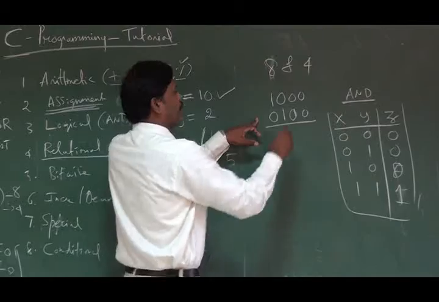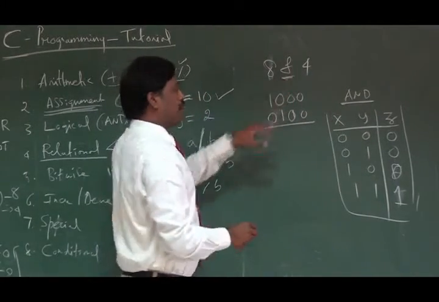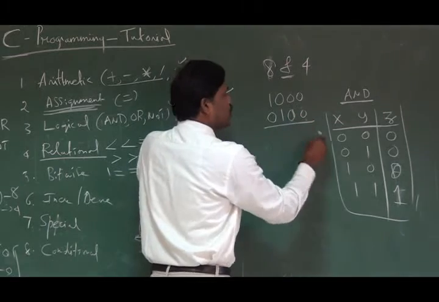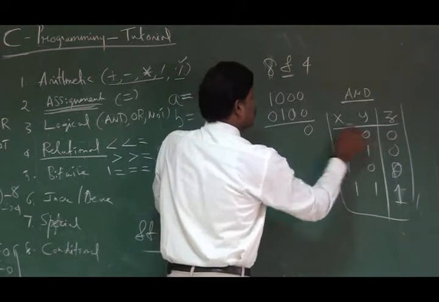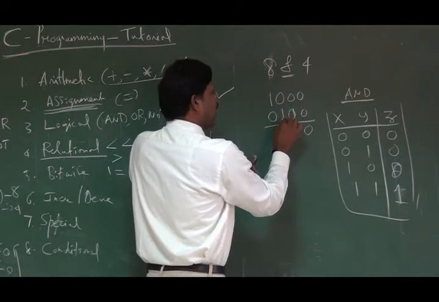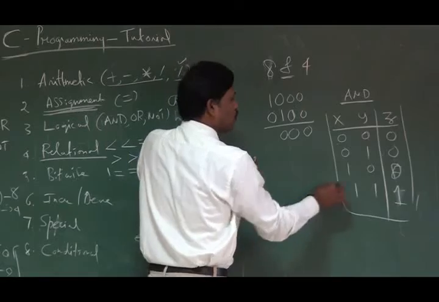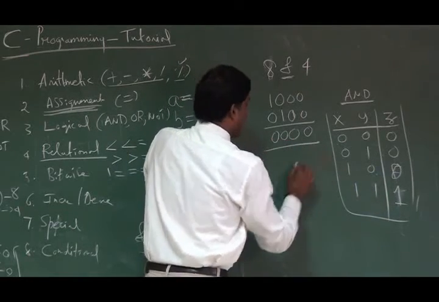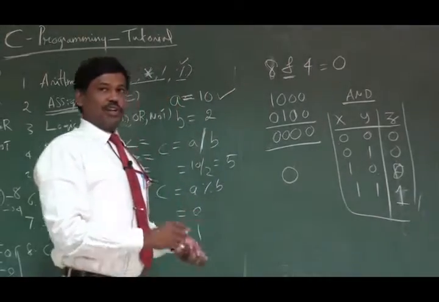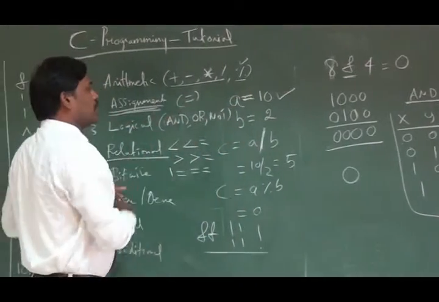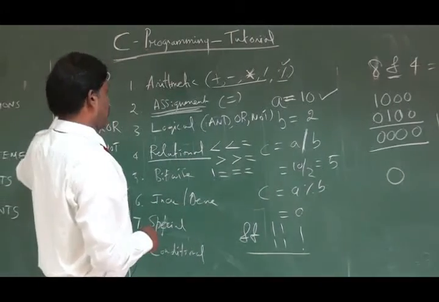So now you come over here. Here we have been asked to perform the AND operation. 0 ANDed with 0, what is the output? 0. 0 ANDed with 0, output 0. 0 ANDed with 1 is 0. 1 ANDed with 0 is 0. Finally, what is the end result? 0 is the answer for this particular bitwise operation. Okay. So this is an example of the AND bitwise operator.